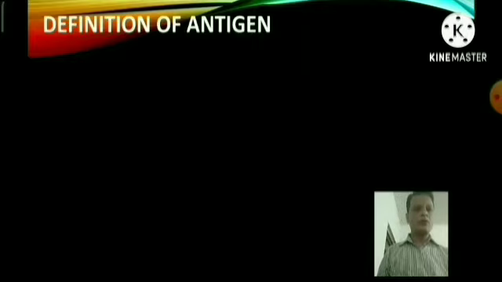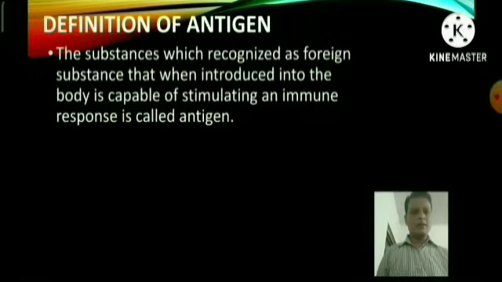Now, first of all, I would like to discuss the definition of antigen. Antigen means antibody generator. Anti means antibody, gen means generator. Just look at a very simple definition of antigen: the substance which is recognized as a foreign substance and, when introduced into the body, is capable of stimulating an immune response is called an antigen.